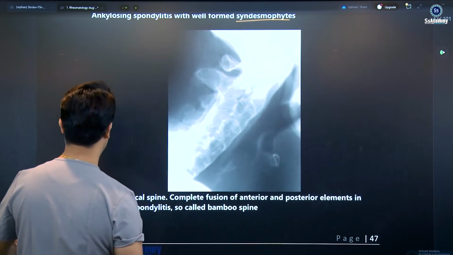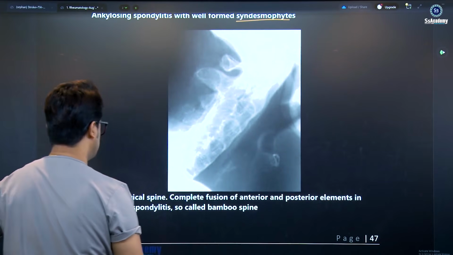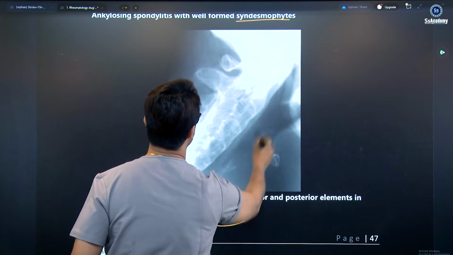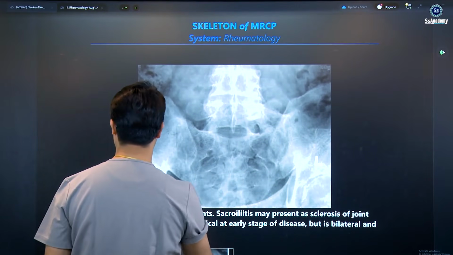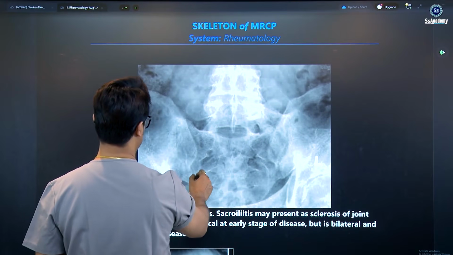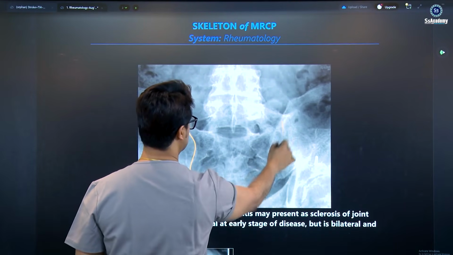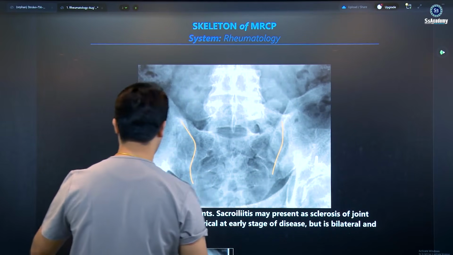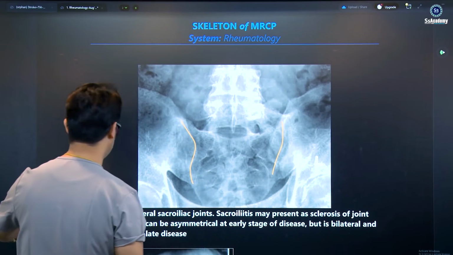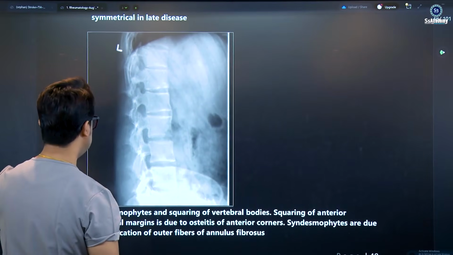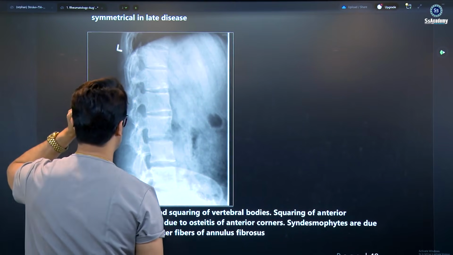And here is the lateral cervical spine, showing complete fusion of the anterior and posterior elements in ankylosing spondylitis, the so-called bamboo spine. Here we can see the fusion of the bilateral sacroiliac joints. You can't see the sacroiliac joint; it is typically fused. It is asymmetrical in the early stages, but bilateral and symmetrical in the late stages. Syndesmophytes and squaring of the vertebral bodies, you can see.